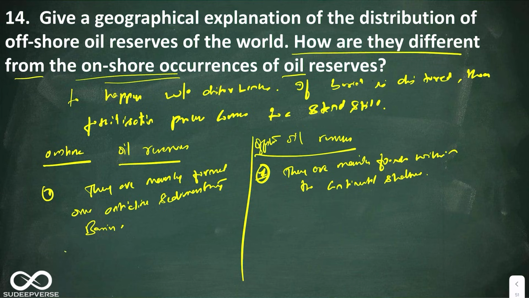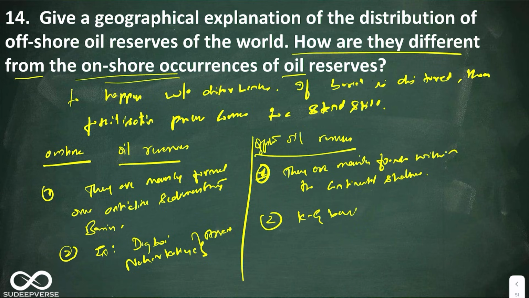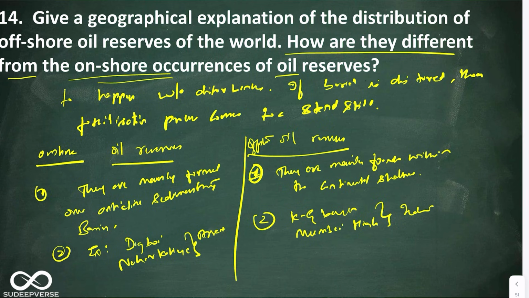Okay, second one, give examples. Example is, you can talk about Naharkatia in Assam, India. Okay, here you can give example of KG Basin, Mumbai High. There is Ankleshwar, Kalol, all those things. This much is enough. This is again India. Okay, you can give other offshore reserves also. Since I have shown them in the world map, I am trying to give Indian specific examples.